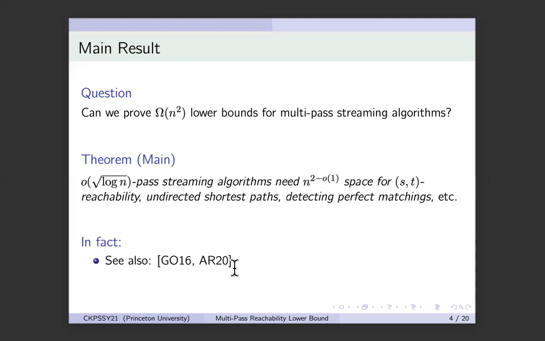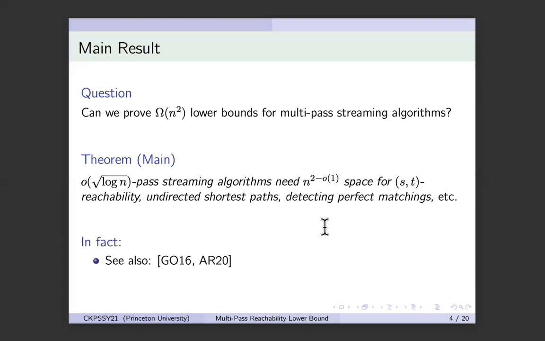But here, we actually derive a structured instance where streaming algorithms cannot even learn the structure unless they have root n passes or n-square memory. So that's pretty interesting. As an aside, if you have random instances, then you can use ideas like G016, but we know for these instances you cannot get a quadratic lower bound. It's close to linear. It's actually only slightly above linear.